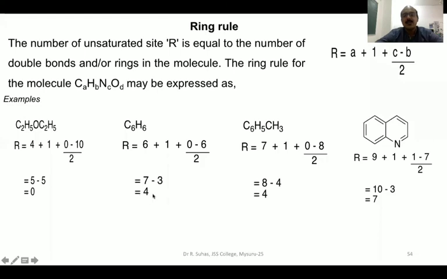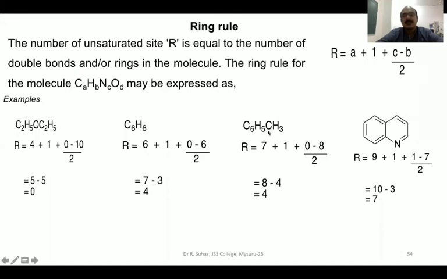Definitely it is 4. Whenever you get a double bond equivalent of 4, then you can easily predict that the compound may contain a benzene ring. So it should be a derivative of benzene. This is C6H5CH3. This is toluene. We know that toluene also has a benzene ring. But how many double bond equivalents? If you want to know that, you have to substitute in this formula.